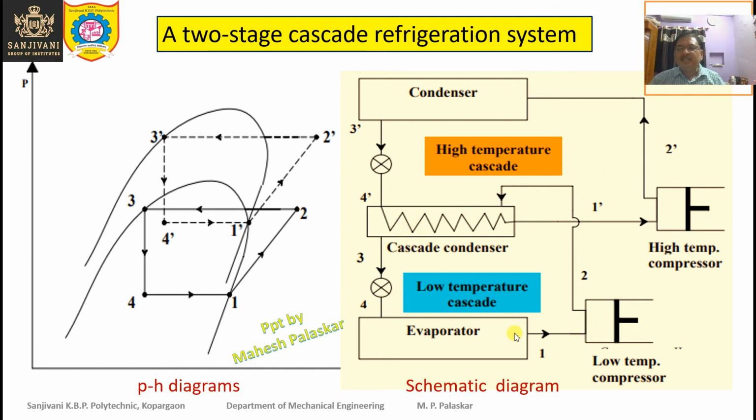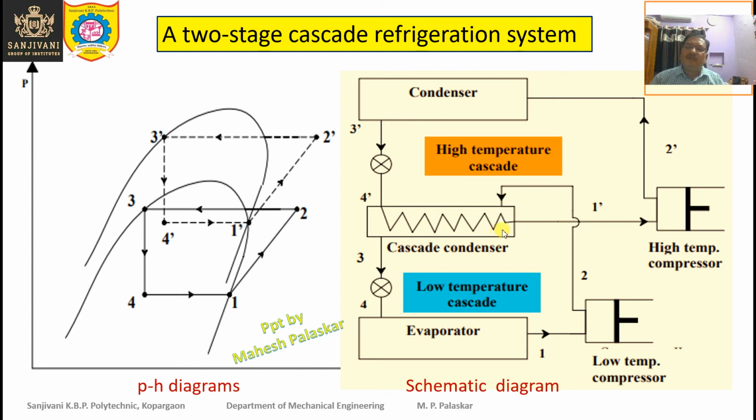Now the question is, if this temperature is very low, then the condensing temperature will also be low. In fact, this condensing temperature is much below the atmospheric temperature, or even much below the temperature of some coolant like water, which is normally available for cooling.